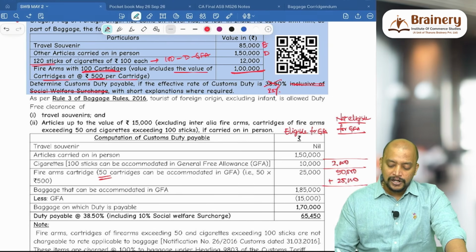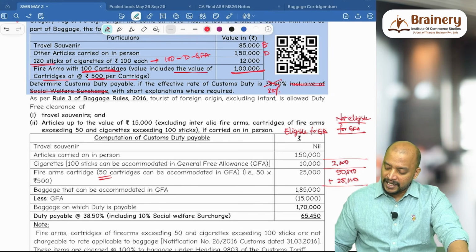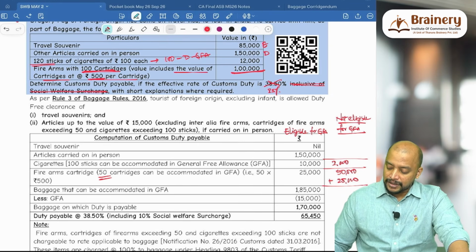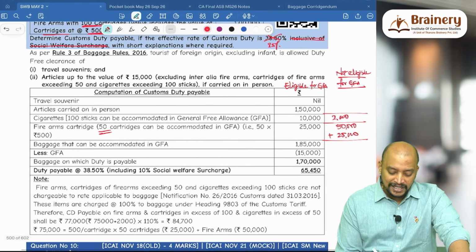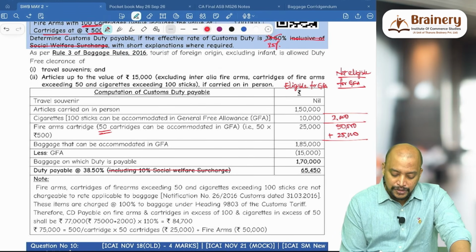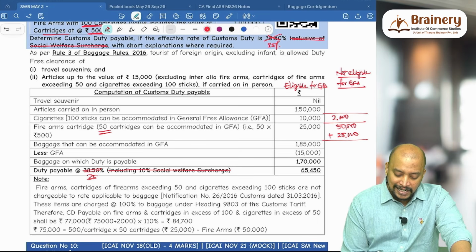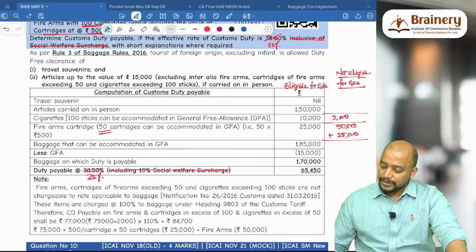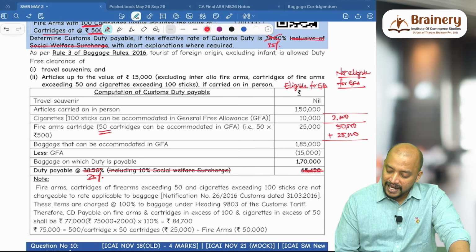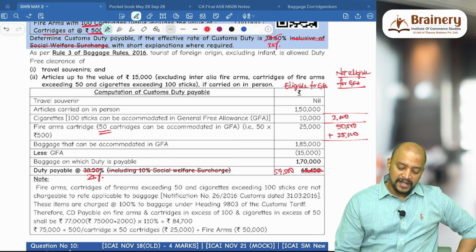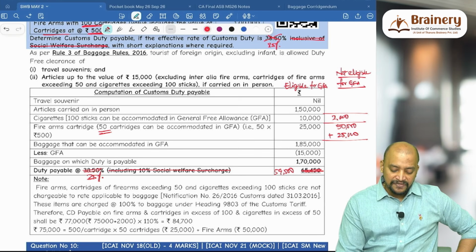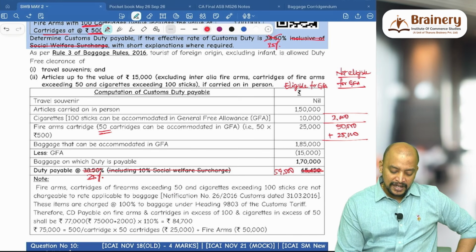Next. So what are all eligible for GFA? 1,50,000 plus 10,000 plus 25,000, 1,85,000. He is a tourist of foreign origin, so 15,000 we need to reduce. 1,70,000 into 35%, that will come to 59,500. Now concentrate on this 2,000.